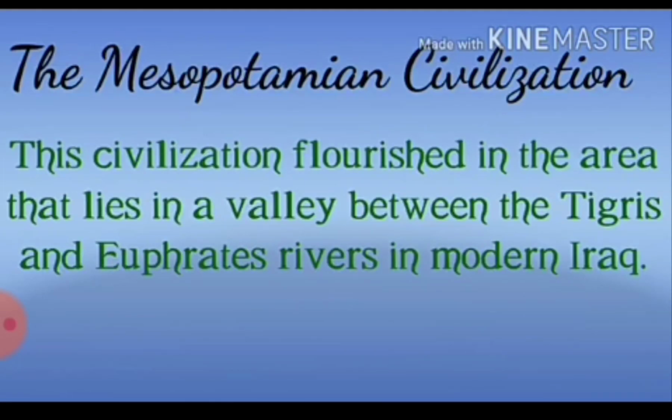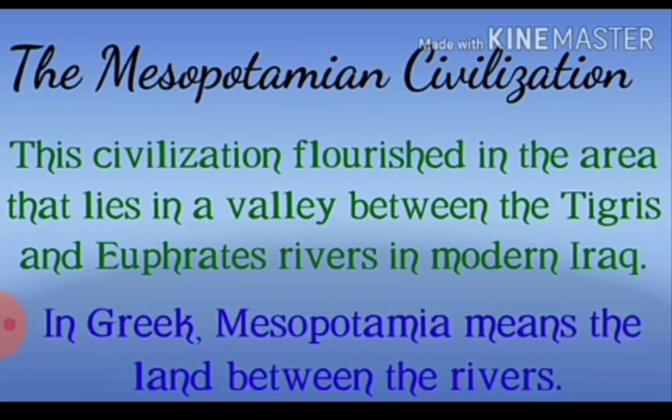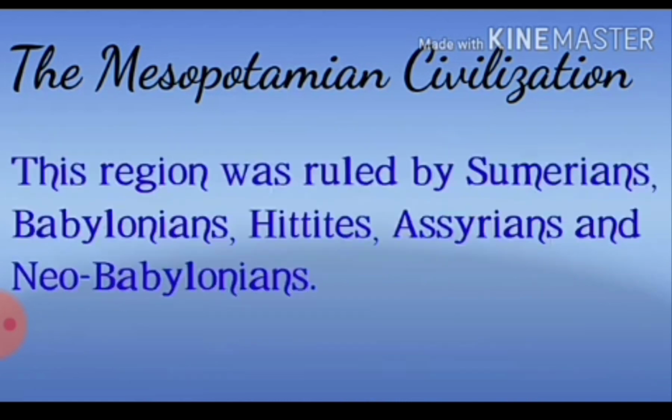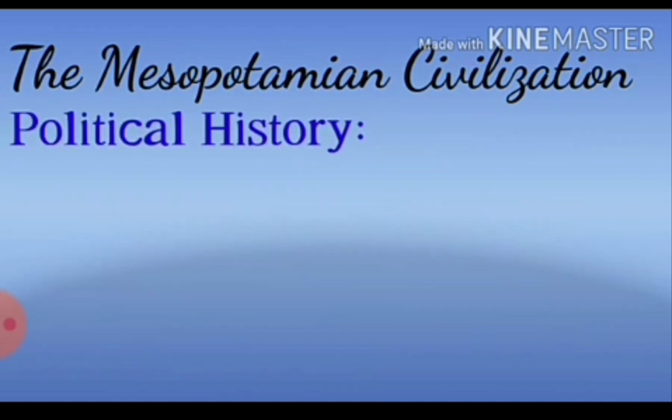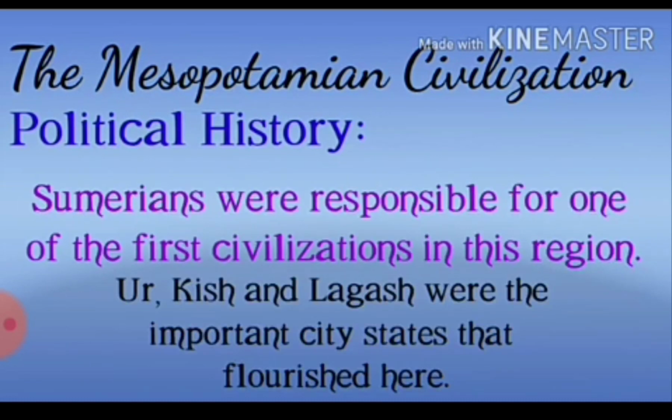Next one is the Mesopotamian civilization. This civilization flourished in the area that lies in a valley between the Tigris and Euphrates rivers in modern Iraq. In Greek, Mesopotamia means the land between the two rivers. This region was ruled by Sumerians, Babylonians, Hittites, Assyrians and Neo-Babylonians. Now political history. Sumerians were responsible for one of the first civilizations in this region. Ur, Kish and Lachish were the important city-states that flourished here.